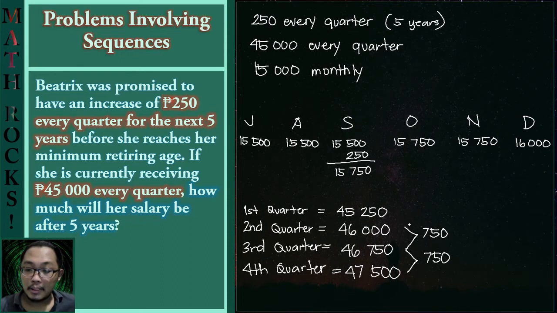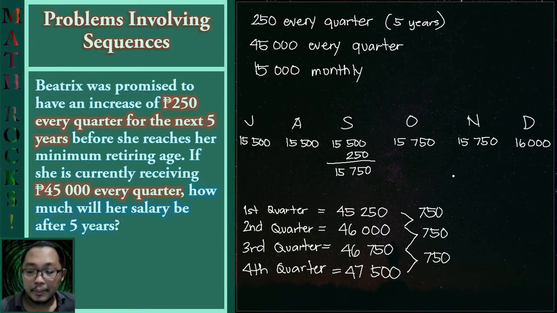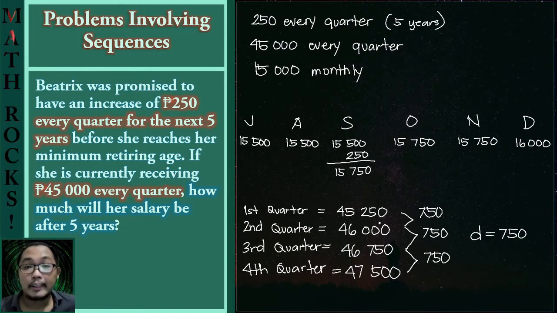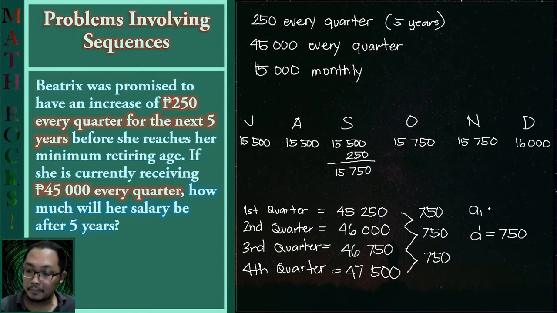While 46,000 minus 45,250 gives us a difference of 750. So that means we have a common difference of 750. Therefore, these numbers show an arithmetic sequence, which has an a sub 1 of 45,250.